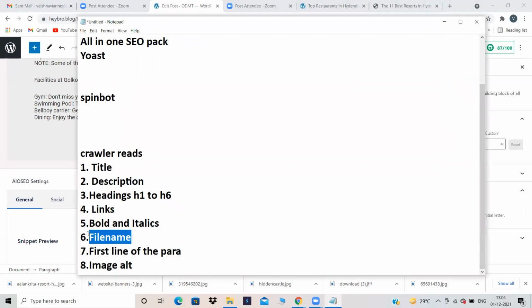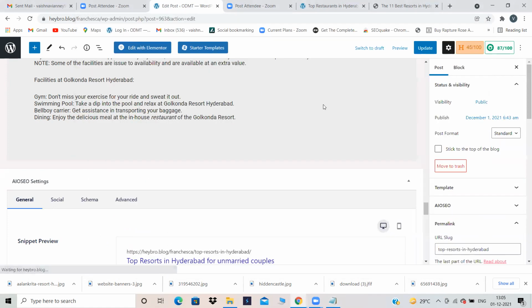And file name, automatically your title becomes your file name. And first line of the para, make sure every first line of the para is a good one when compared to other lines, other sentences. And make sure for each and every image you give an image alt. Now, because all these things Google's crawler reads, you have to insert keywords in all these 8 places. And we have done all that thing.